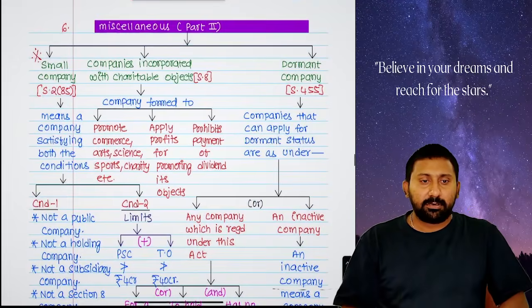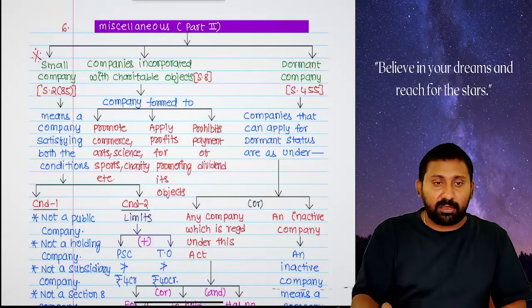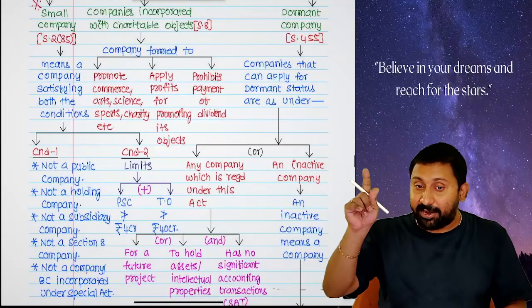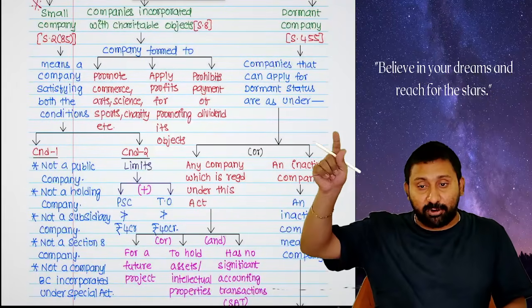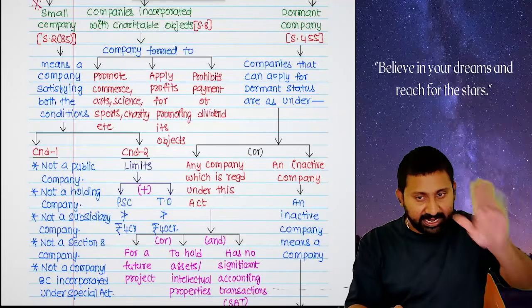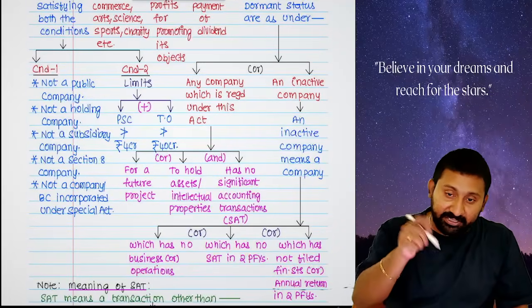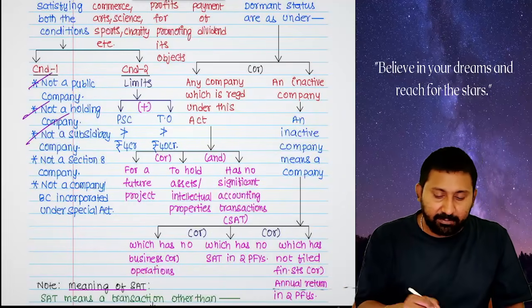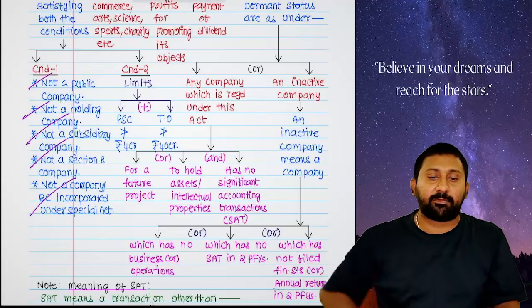Next, small company. Again, another important question for the exam. Small company: first thing, to become a small company, it is different from an LLP, where it is capital contribution and turnover. Here, to become a small company, first you should satisfy 5 conditions. Number 1: in that condition 1, there are 5 sub-conditions. Not a public company, not a holding company, not a subsidiary company, not a company registered under section 8, not a company or body corporate incorporated under a special act.